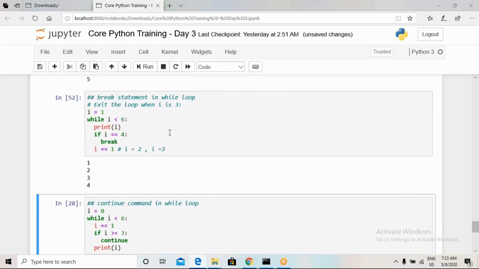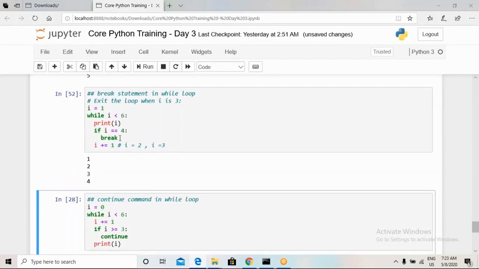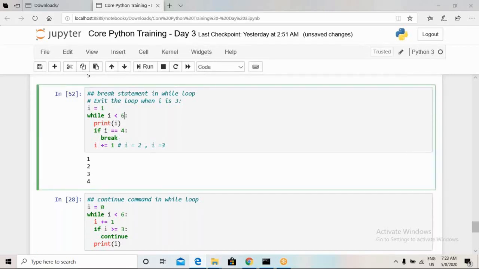Okay, so this is one way of using the break statement. It will just break a while loop if a particular condition is satisfied. Now I will make sure that this loop is quite a bit bigger, and I want to break it at a particular, bigger point. Okay, like the value is